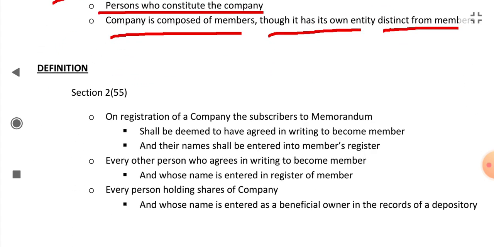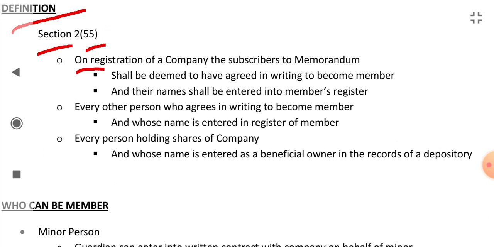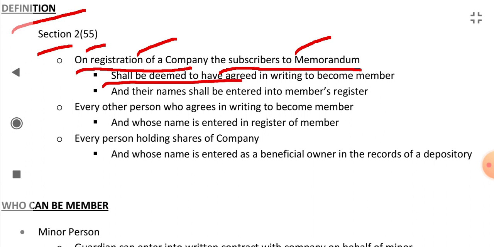The definition is given in the Companies Act, section 2, clause 55. Who is a member? On registration of a company, the subscribers to the memorandum, who signed as subscribers, shall be deemed to have agreed in writing to become members, and their names shall be entered into the register of members.